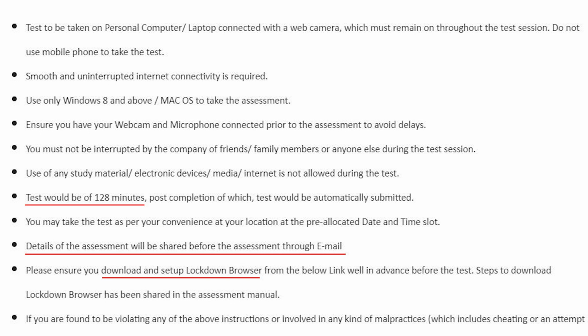So that is what you need to ensure. The test would be of 128 minutes, after which the test will be automatically submitted. Now this will include your aptitude, your written examination or the write-ex, and the programming. So those three are included in this 128 minutes. You may take the test as per your convenience at your location at the pre-allocated date and time slot. Details of the assessment will be shared before the assessment through the email.